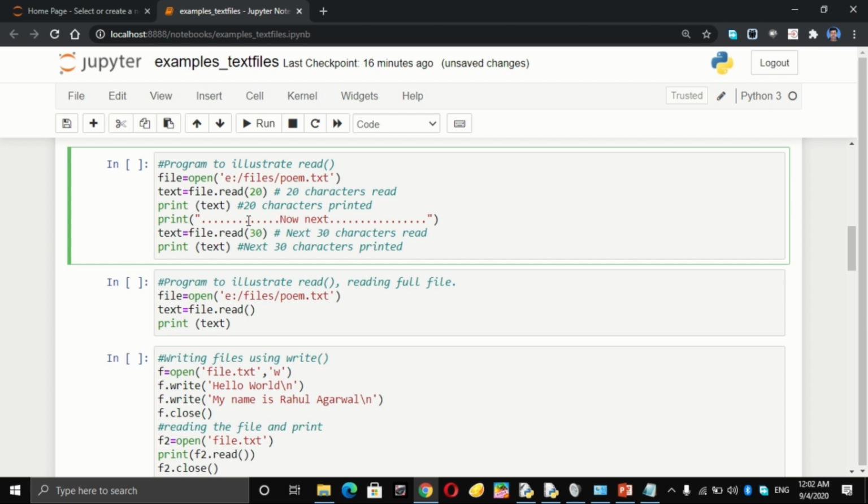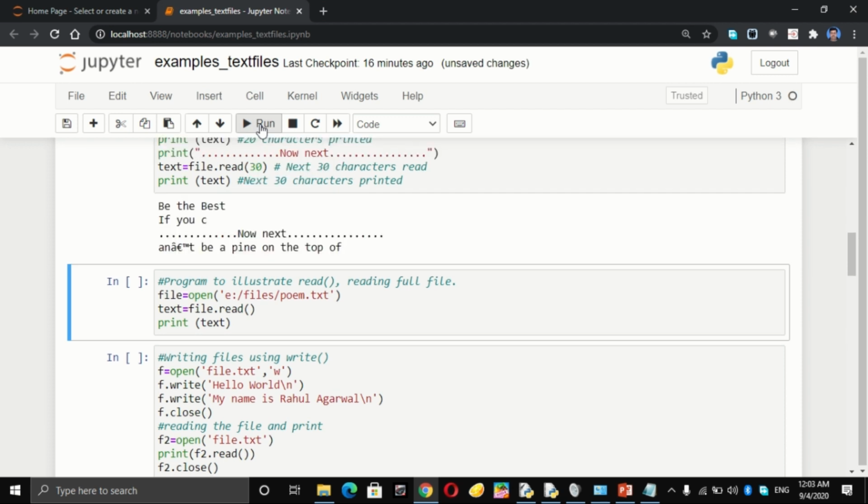In the first part, text is going to read 20 characters and then print. Further, the text is going to read the next 30 characters and then it is going to be printed. Now let us run and see what is the output.